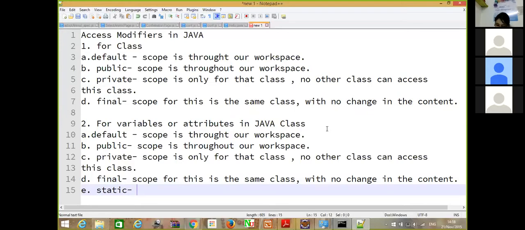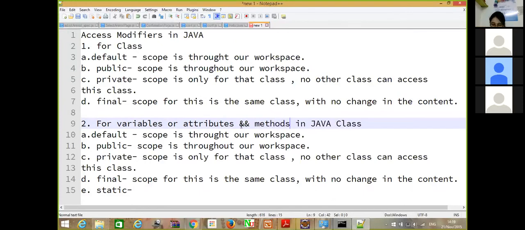Now this keyword, as we have already seen in the function as well. So what we can do is, for variables or attributes and methods, this is what the access modifier is for attributes as well as methods.